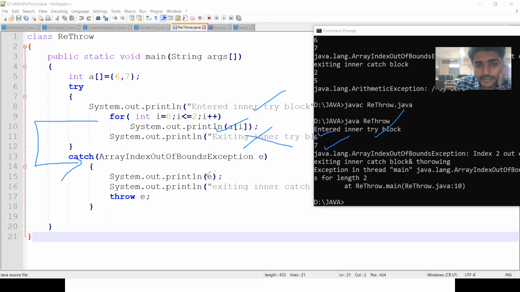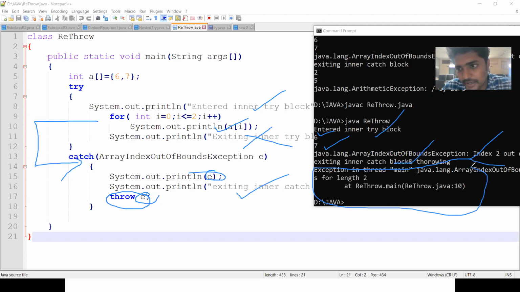In the catch block, I am printing the exception object. After printing that exception object, I am printing exiting the inner block and throwing. That statement is also printed. Then again I am going to throw that exception. The exception object is E, and that is printed. This is how the exception is printed. While compiling the program, if we get some errors, in this fashion the exception will be displayed.